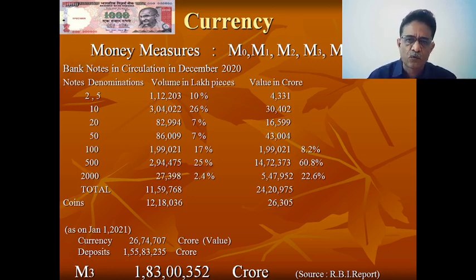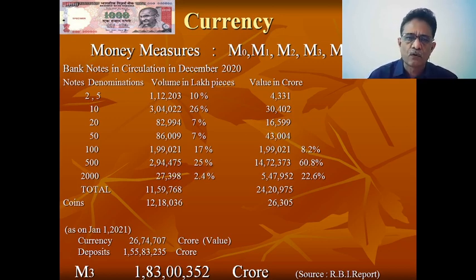Reddy Committee's report, published by the Reserve Bank of India and accepted by the Indian economy. Okay, now coming to one interesting story about the notes and coins. Just for interest, I have collected this data. If we find out how many notes of rupees 2 and 5 exist in the Indian economy in